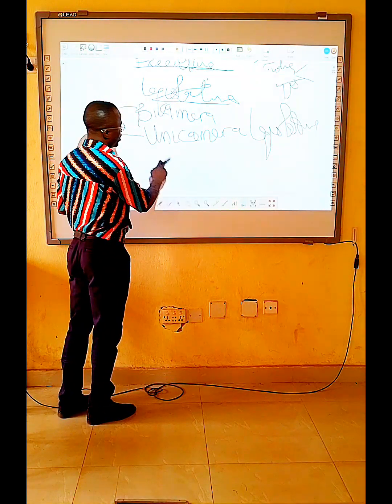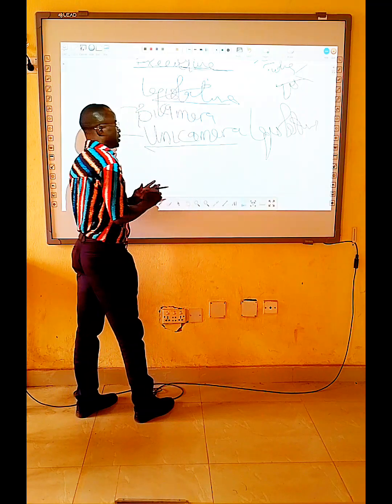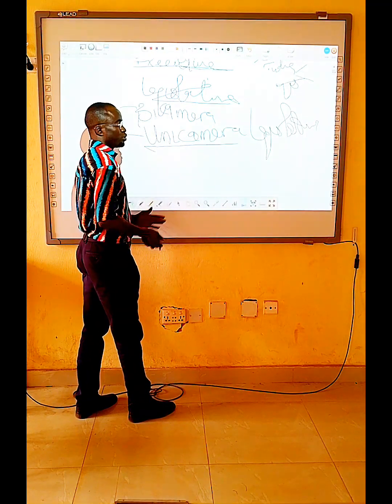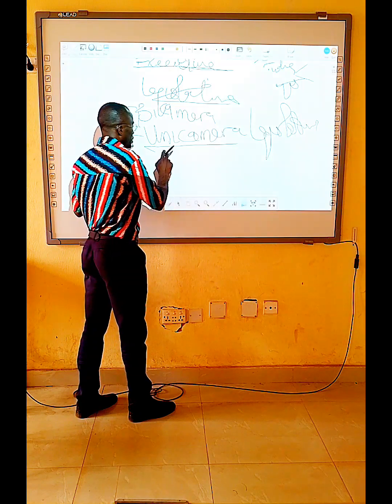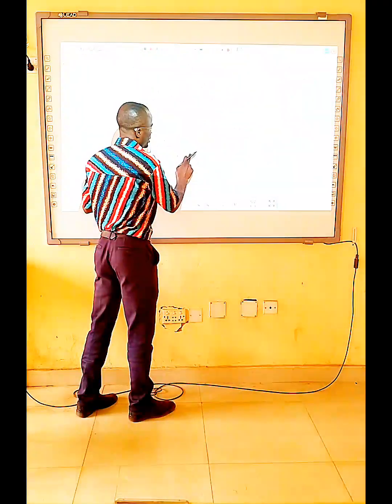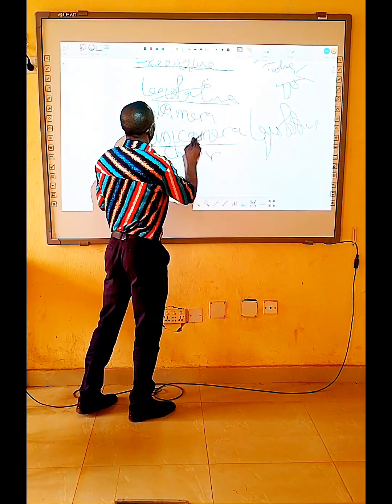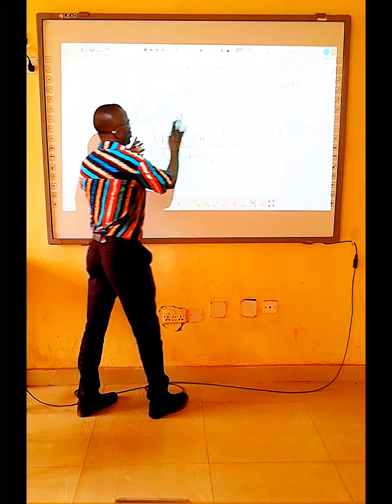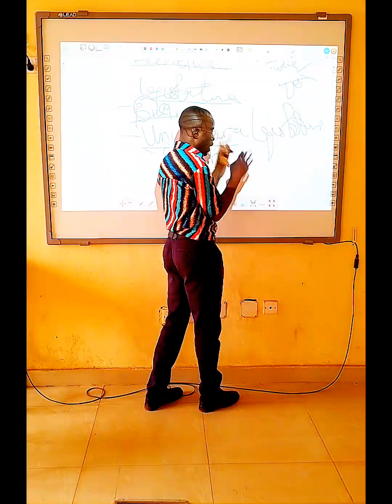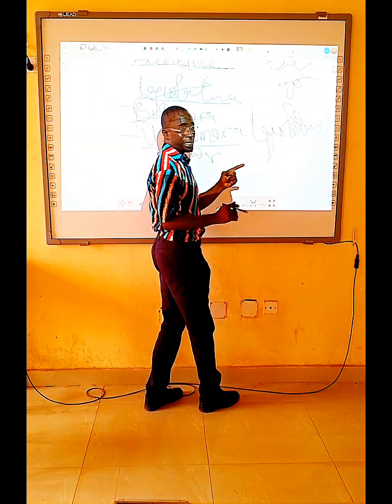Unicameral is when a country is operating one chamber, while bi is two. Bi means two. So in Nigeria we have bicameral. We have the two houses, the two chambers at the National Assembly.